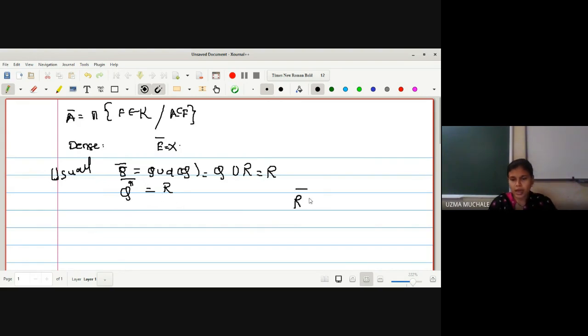Even we know that R bar is equal to R. That means every point of R is a limit point of R itself, so we can say that R is dense in itself. These are the things which we have seen in the last lecture. Now let us go for the usual things which we see for every definition. After every definition, we see what is the effect on the indiscrete topological space and the discrete topological space.